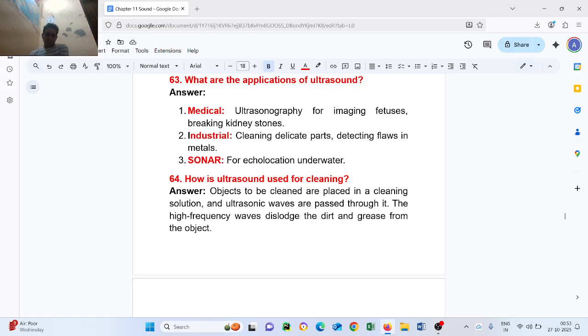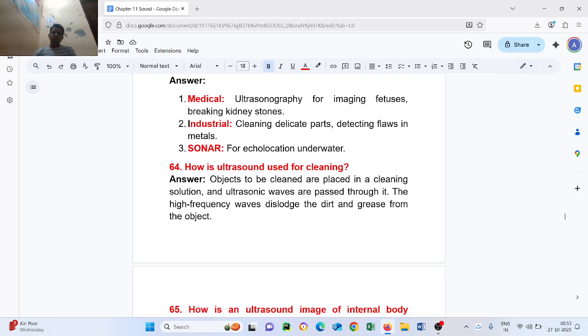Question number 64. How is ultrasound used for cleaning? Answer: Objects to be cleaned are placed in the cleaning solution and ultrasonic waves are passed through it. The high frequency waves dislodge the dirt and grease from the object.